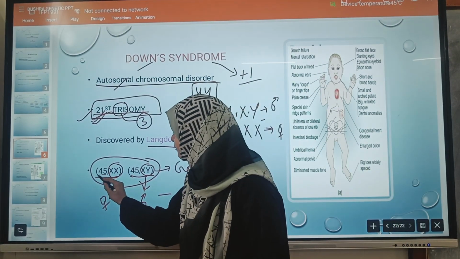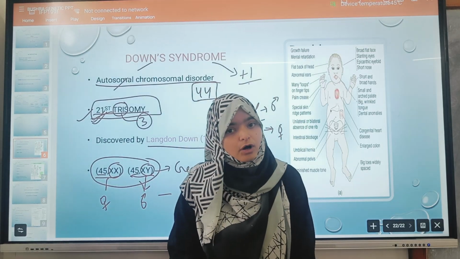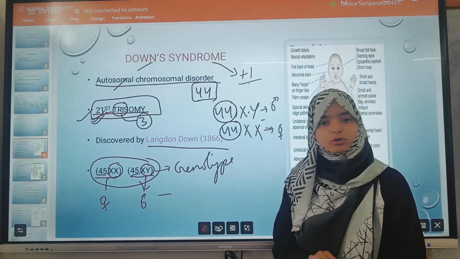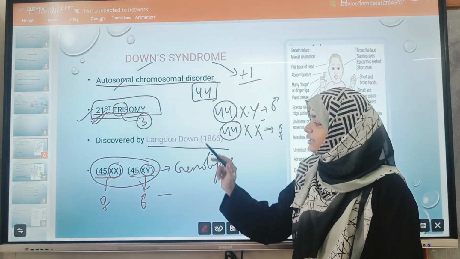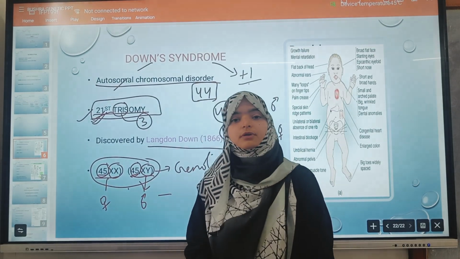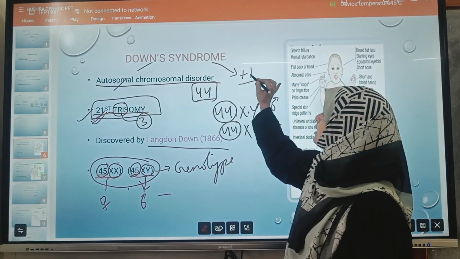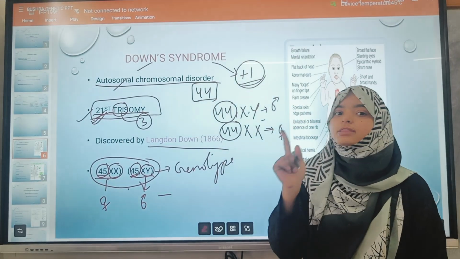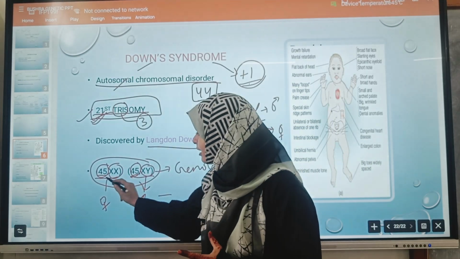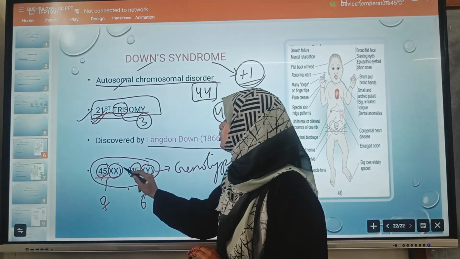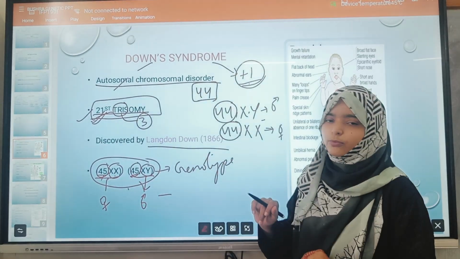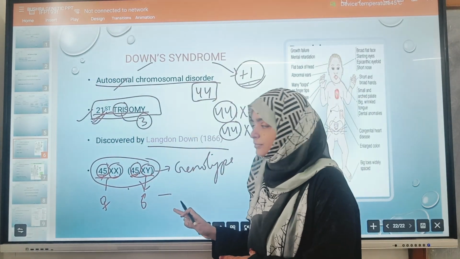Now, what is the 45? 45 is the number of autosomes. In normal cases we have 44 autosomal chromosomes, both in male and female. But in the case of Down syndrome, we have 45 chromosomes. Why is it so? Because there is the addition of one chromosome on the 21st chromosome. So overall we have 45 autosomal chromosomes, and the 2 sex chromosomes are the same. So this is all about Down syndrome. I hope it is clear to you.